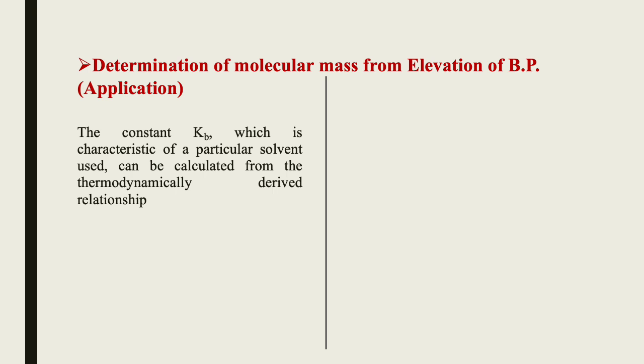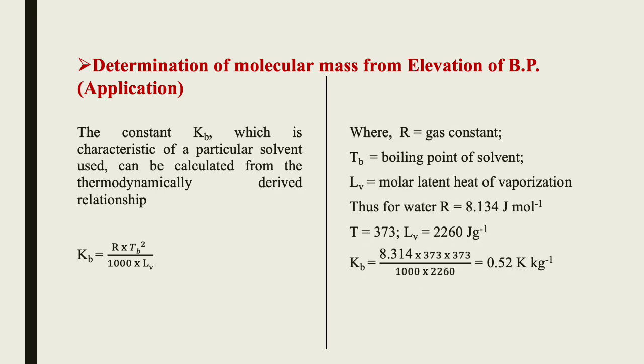Now the constant Kb, which is characteristic of the particular solvent used, can be calculated from the thermodynamically derived relationship Kb equal to R into Tb squared divided by 1000 into Lv, where R is the gas constant, Tb is the boiling point of the solvent, and Lv is the molar latent heat of vaporization.